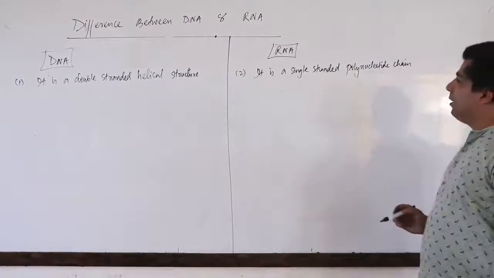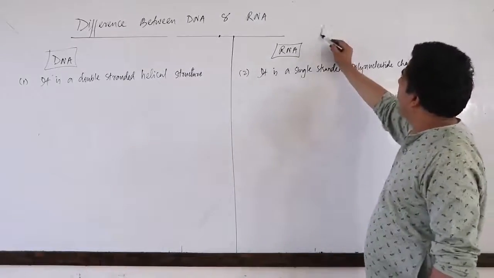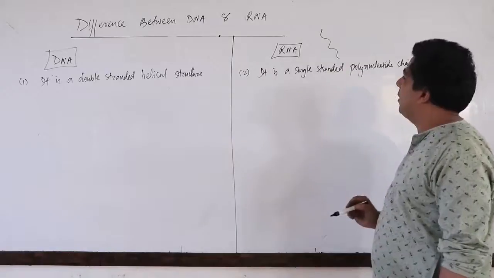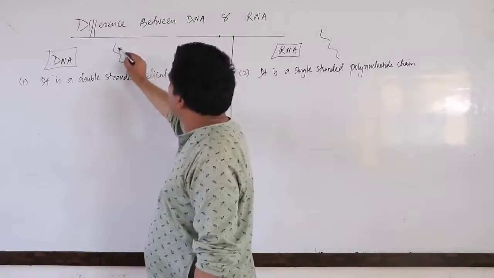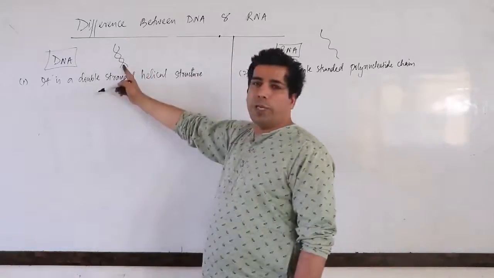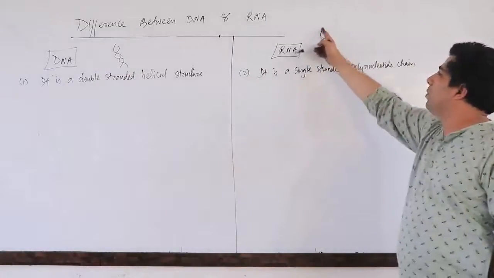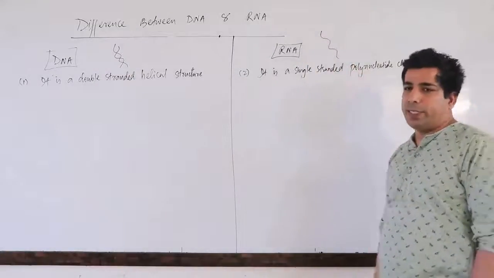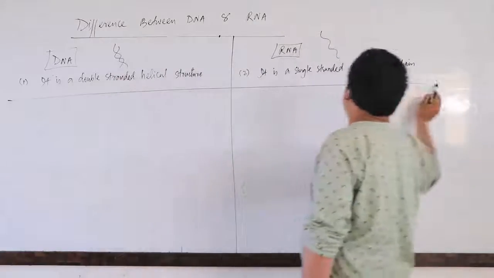So it is only one polynucleotide chain. You can draw it like this. Let's suppose this is your RNA. But when you talk of DNA, that will be your DNA like this. You can draw it. This is your DNA. So here you have two polynucleotide chains, and here in RNA you have only one polynucleotide chain, correct? So that was the first difference between DNA and RNA.